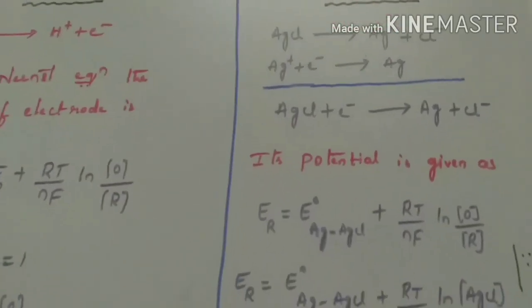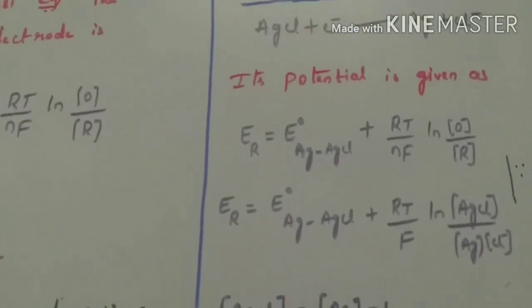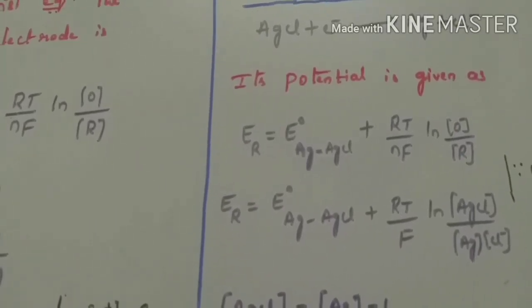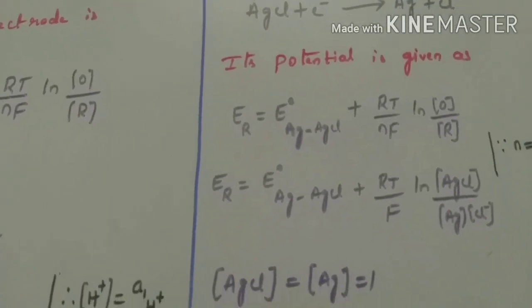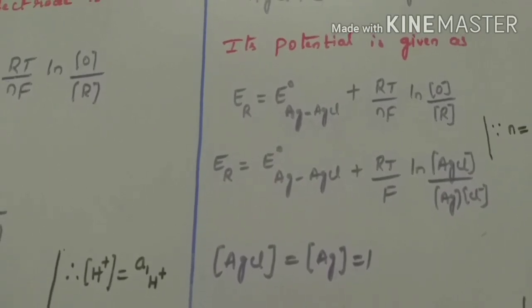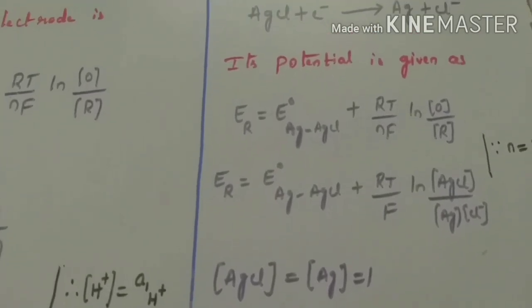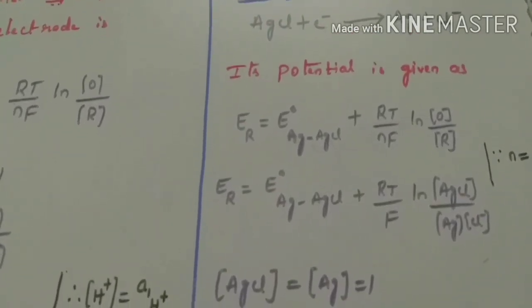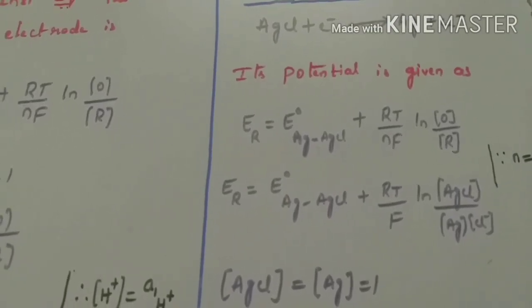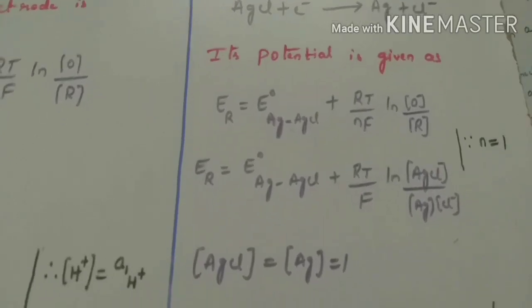Then the potential of this reduction electrode is given as ER equals E naught Ag-AgCl plus RT by nF ln oxidation by reduction. Then ER equals E naught Ag-AgCl plus RT by F ln of AgCl by concentration of Ag and concentration of Cl minus, where here n equals 1.